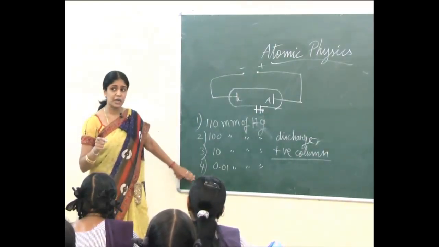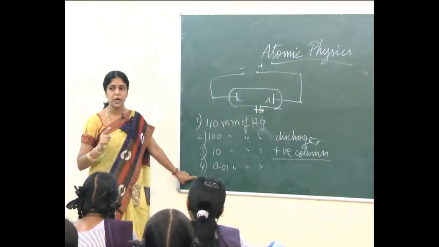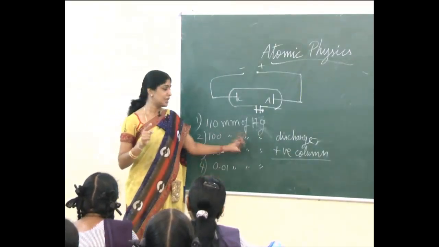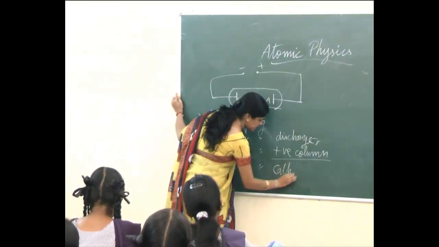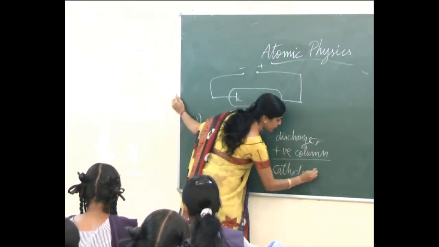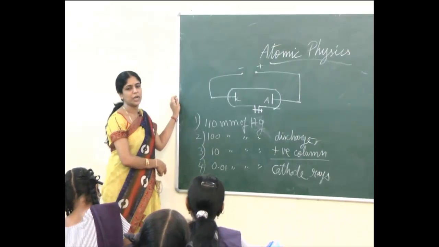So he found those invisible rays which produce the fluorescence effect at a pressure of about 0.01 millimeter of mercury. These invisible rays he called the cathode rays. So when were cathode rays produced? At a pressure of about 0.01 millimeter of mercury.